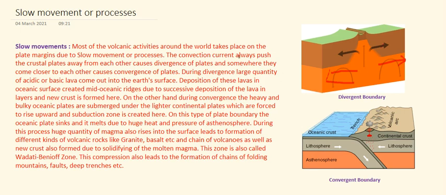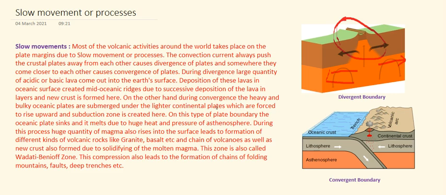Now during divergence, a large quantity of acidic or basic lava comes out onto the earth's surface. Deposition of this lava on the oceanic surface creates mid-oceanic ridges due to successive deposition of the lava in layers, and a new crust is formed here. So this boundary in the mid-ocean is known as the constructive plate boundary. On the other hand, there is the destructive plate boundary, which is the boundary for convergence.